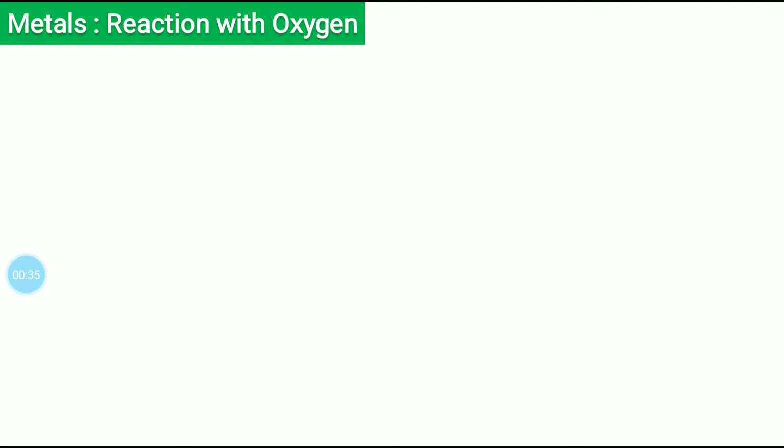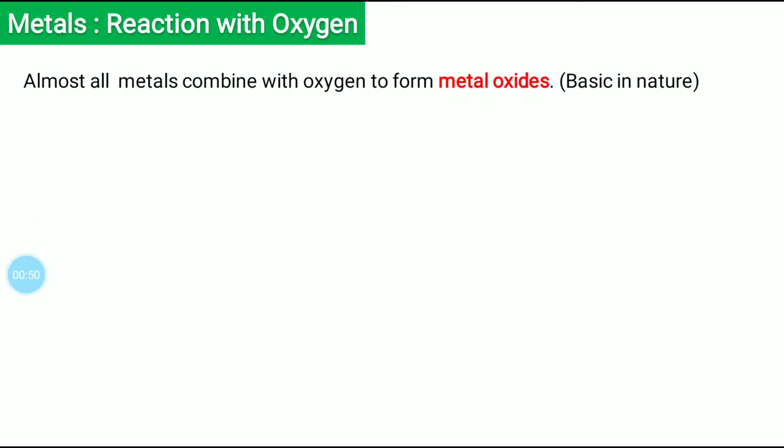So today we will see the chemical property of metals, how they react with oxygen. What is the product when the metals react with oxygen? So let's see that.